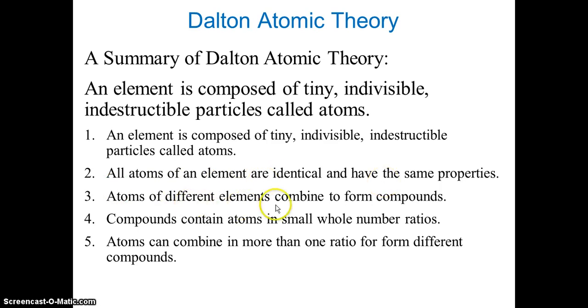Atoms of different elements combine to form compounds, for example H2O. Compounds contain atoms in small whole number ratios, and atoms can combine in more than one ratio for forming different compounds. So he gave these theories.